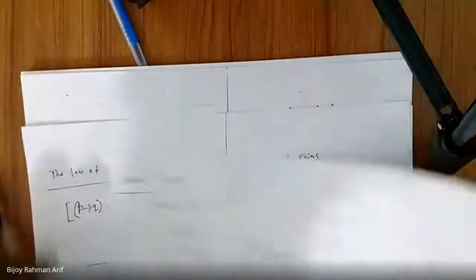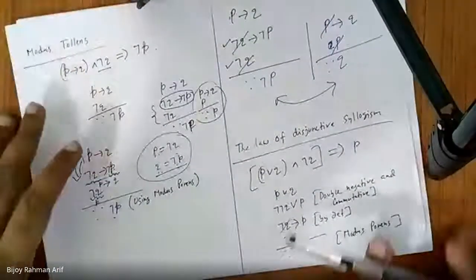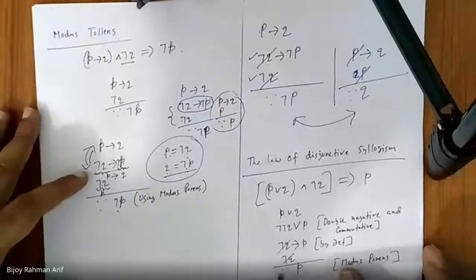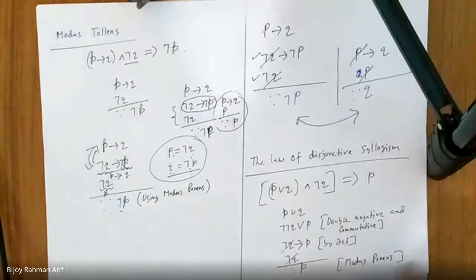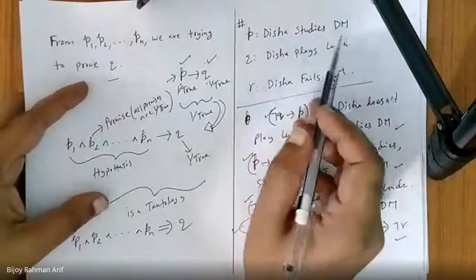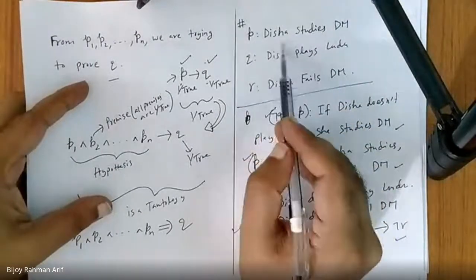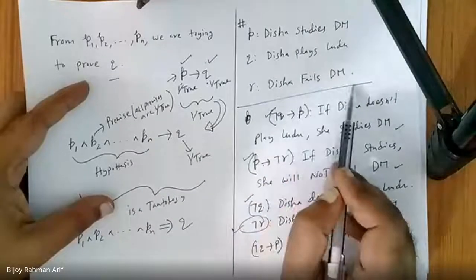Okay. Now let's go back to our original problem. We want to prove this. Disha studies discrete math, our previous problem. P is Disha studies discrete mathematics. Q is Disha plays Ludo. R is Disha fails discrete mathematics.